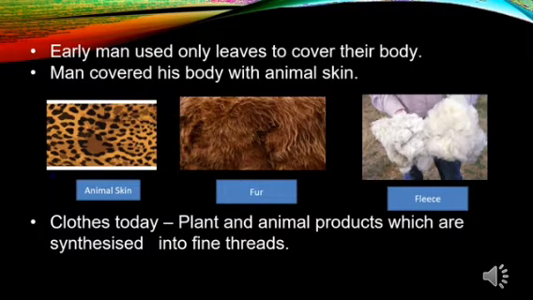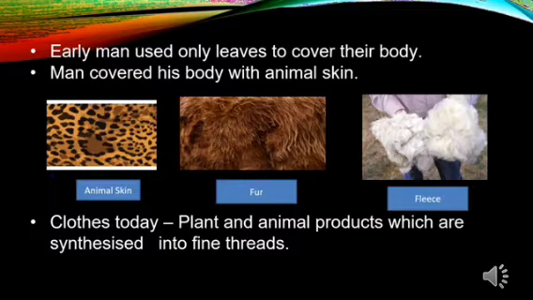Since the prehistoric era, there has been a drastic change in the clothes that humans wear. The early man used only leaves to cover their body. As time passed, man started covering his body with animal skin. Later he started using animal skin, fleece and fur to cover his body, and this was very helpful. But what about the clothes that we wear today?